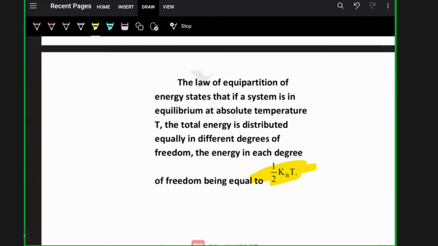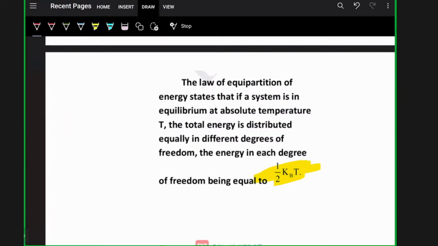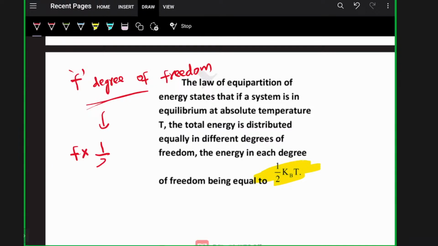Suppose there are F degrees of freedom, then the total energy will be F into half kBT, where kB is the Boltzmann constant and T is the temperature.